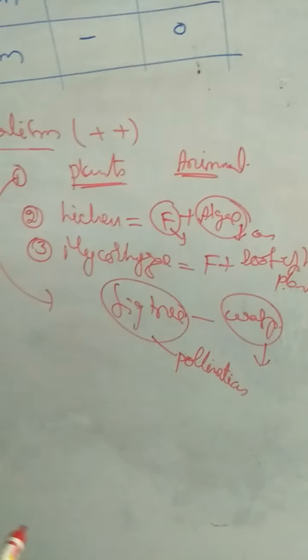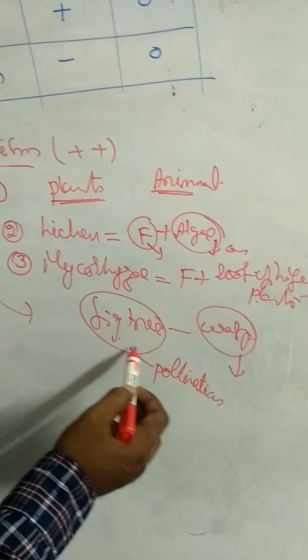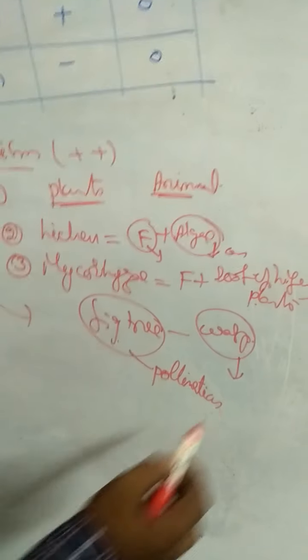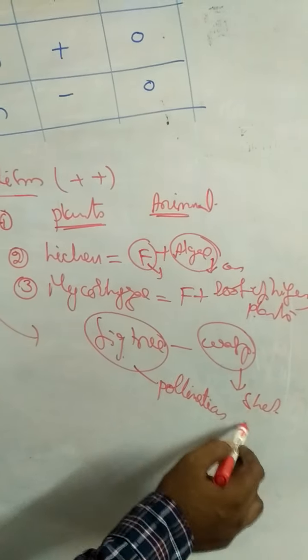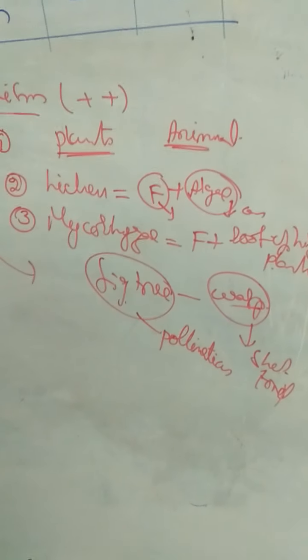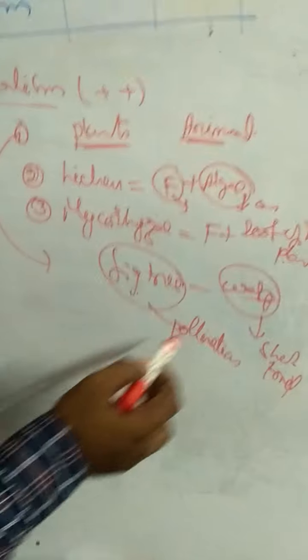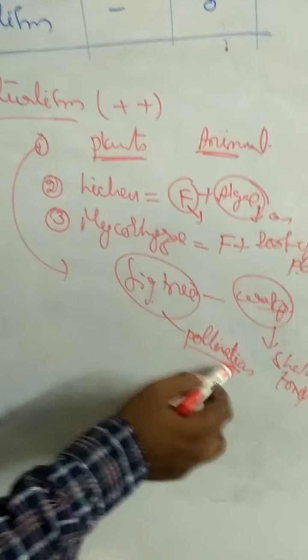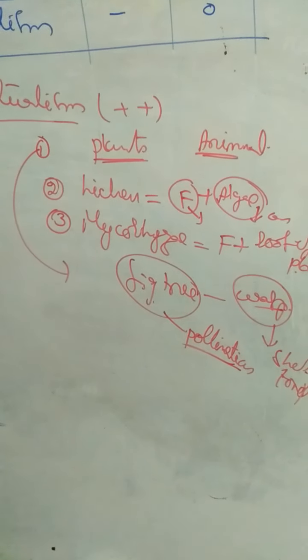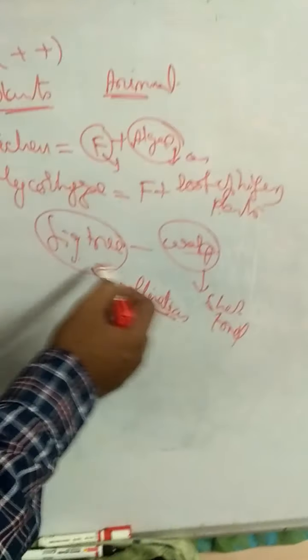In this interaction, the fig tree provides shelter and food for the wasps. The wasps pollinate the fig tree by carrying pollen grains. So they are mutually benefited.